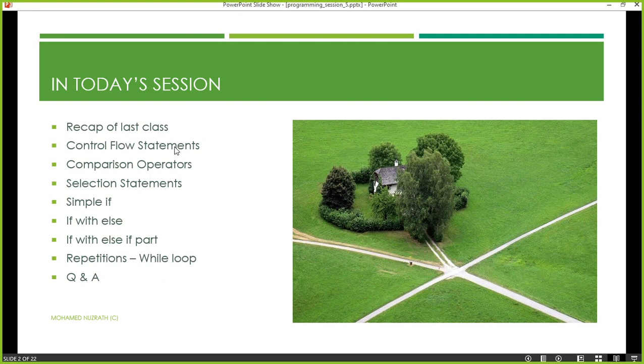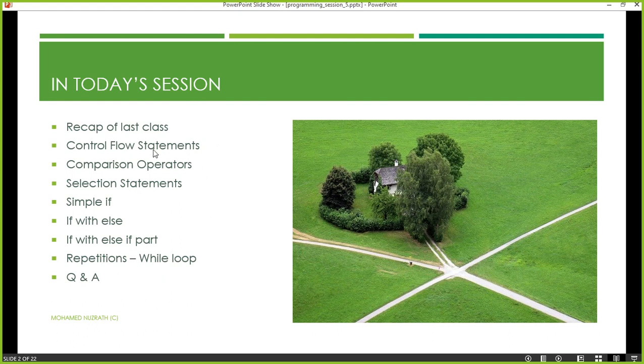Today we're going to talk about control flow statements. I will explain what control flow statements are, why we need them, and where we can use them. I will give you some scenarios and sample pseudocodes, and based on them I will ask you questions so you get trained on solving problems. Make sure you do the tasks promptly and upload them to Edmodo, so I can keep up with the correction process and comment if there are any mistakes.